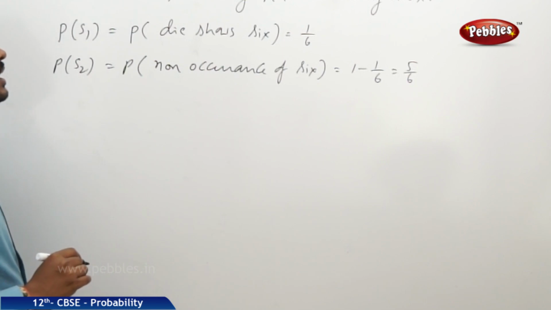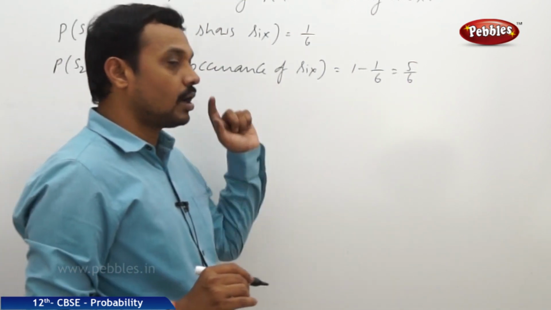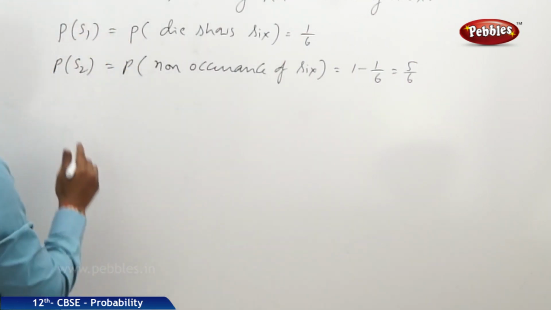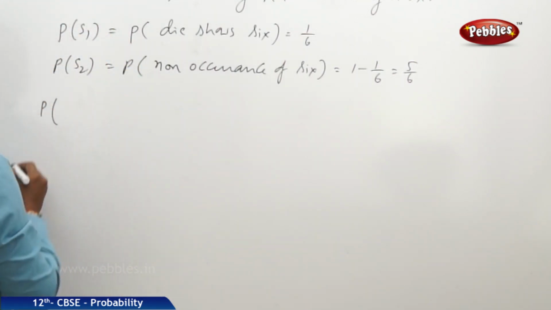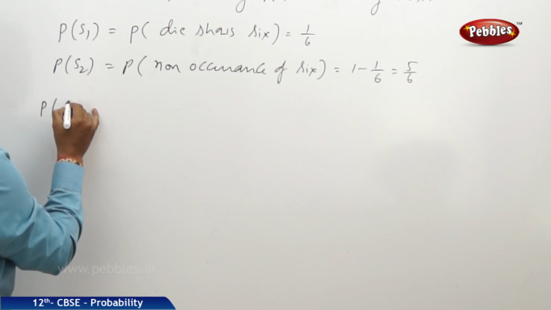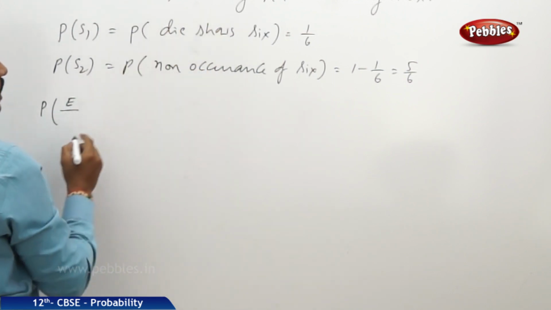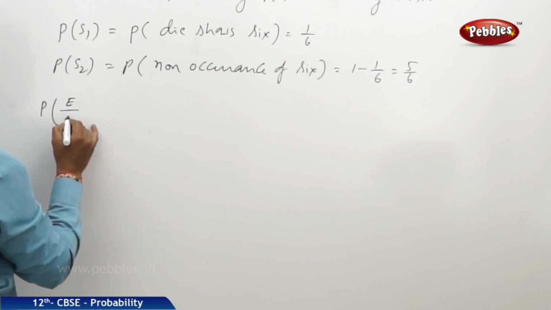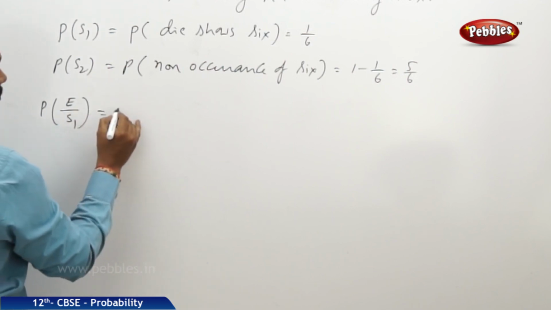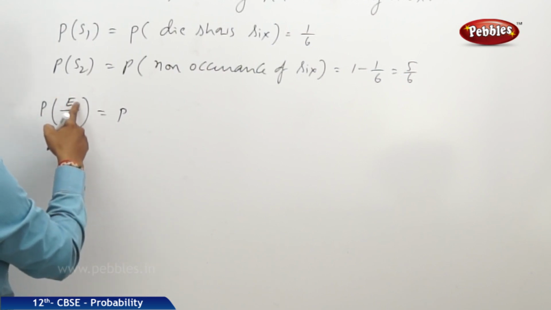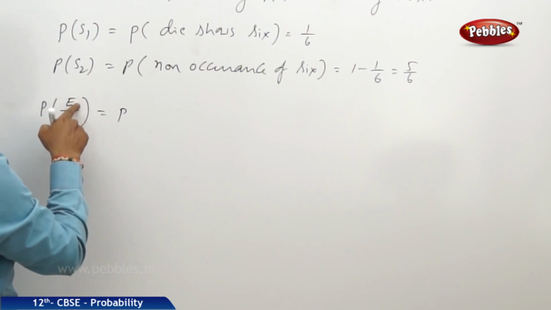Now we don't know whether he speaks truth or not, but he reports that it is 6. Therefore the probability that the person speaks the truth when it is actually 6, that is P of E by S1, where E is equal to speaking truth.